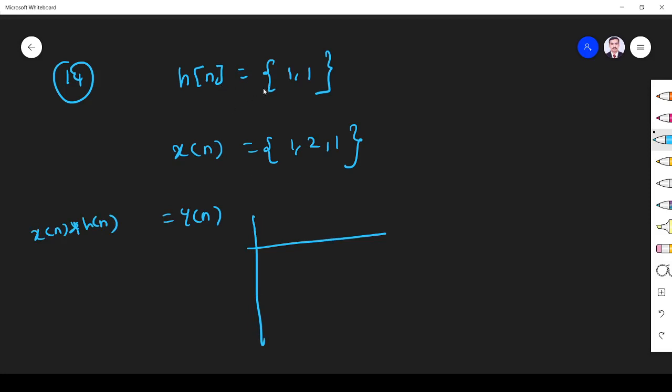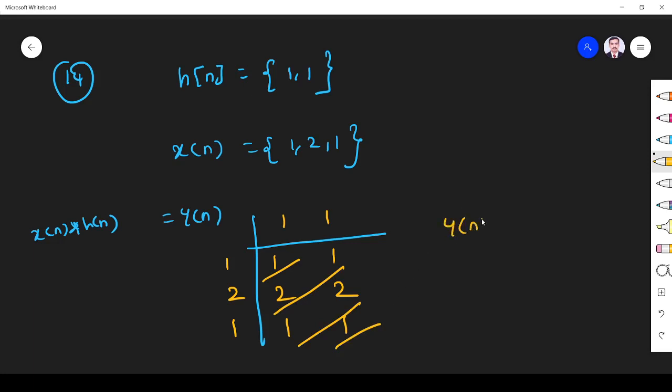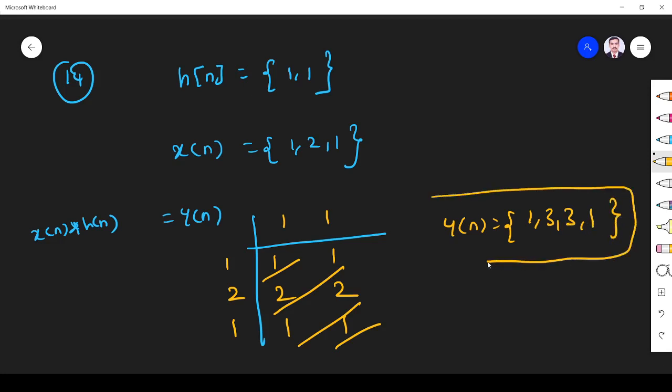For our equation y of n, x of n I have taken some input. H of n is what we found. So x of n star h of n is 1, 1, 1, 2, 1. You see 1, 1, 2, 2, 1, 1. So what is coming? 1, 3, 3, 1. So y of n is 1, 3, 3, 1.